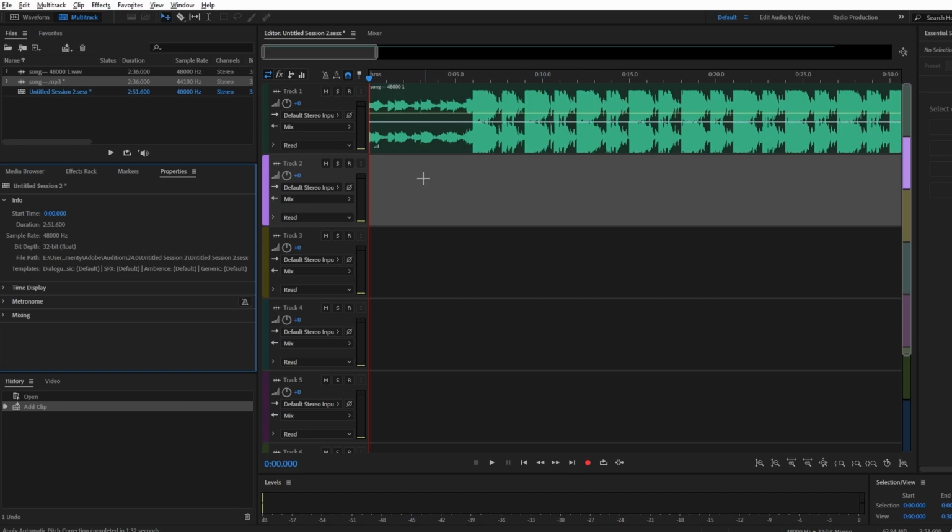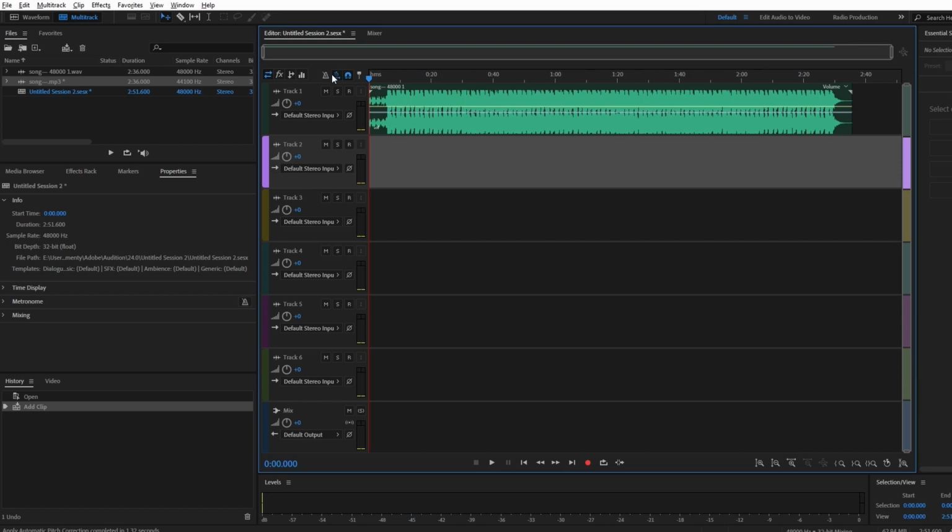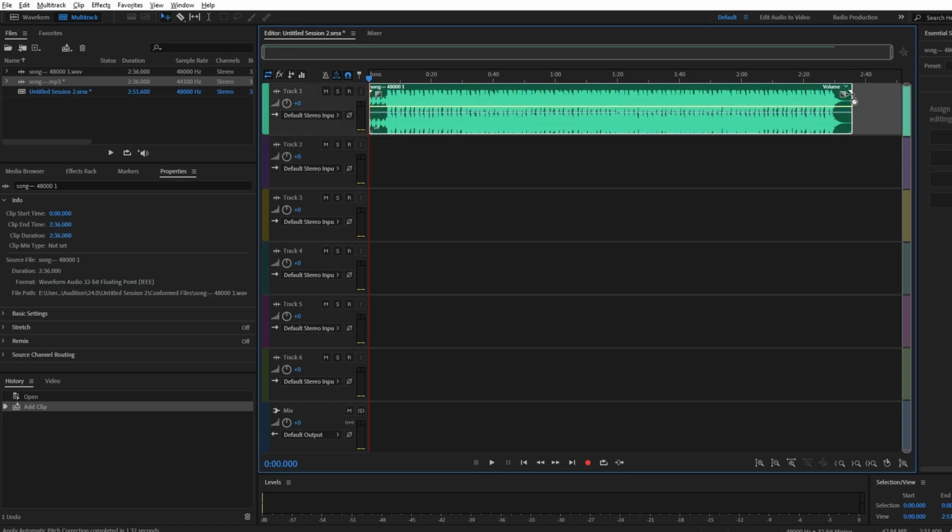In your multi-track, ensure your audio is set to be time stretched by clicking on the stopwatch icon. After toggling global clip stretching, you can now adjust the speed of your audio. Select your audio clip, then click and hold the white triangle on the right side to stretch it to the left or right for speed adjustments.